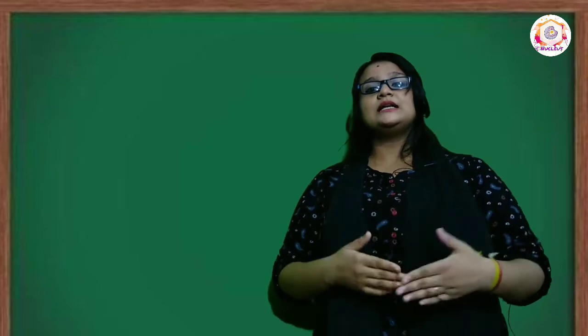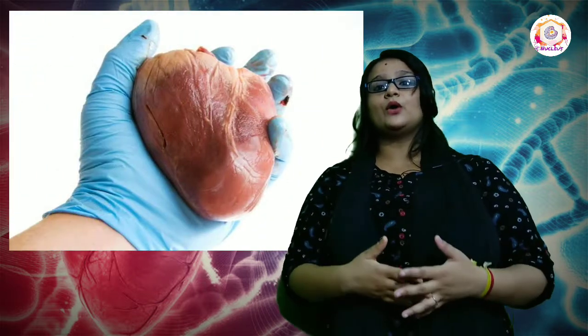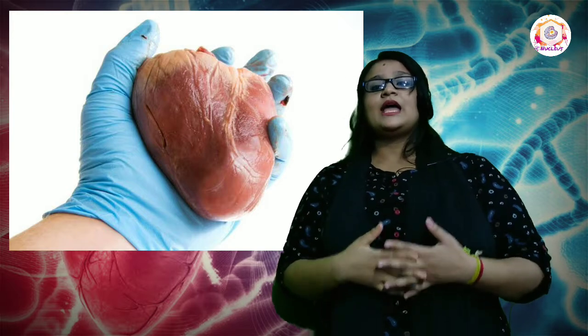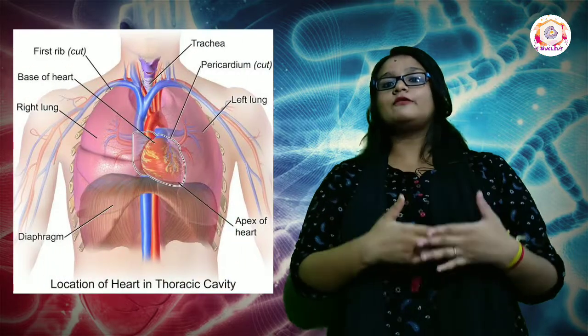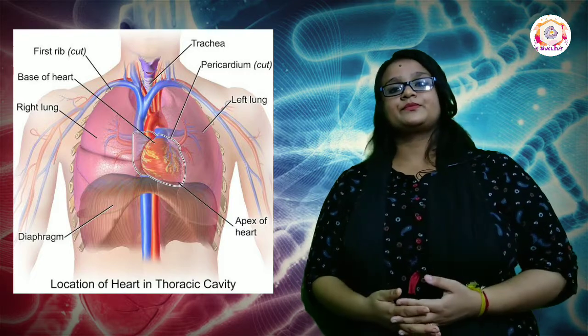Okay, so now let us move towards the last and the most important component of the circulatory system, that is the heart. The heart is the pumping organ of our body. An adult human heart is about 12 cm in length and 9 cm in breadth. Its average weight is 300 to 350 grams in males and 250 to 300 grams in females. The heart is located between the two lungs in the thoracic cavity, covered by a thin two-layered membrane called the pericardial membrane.